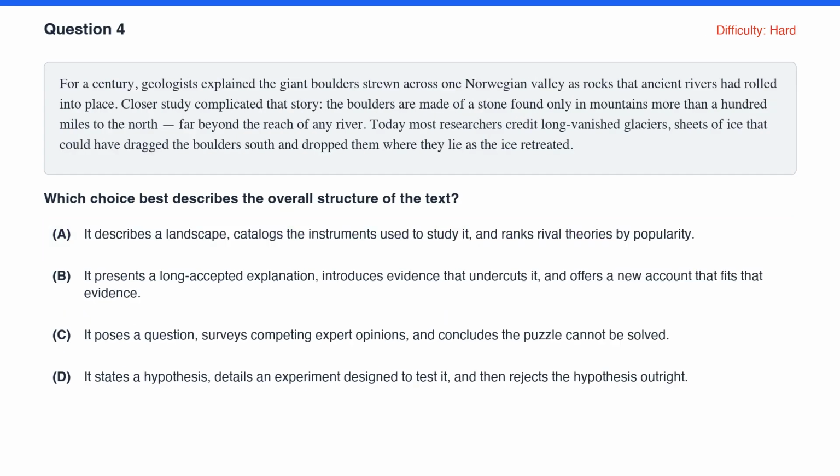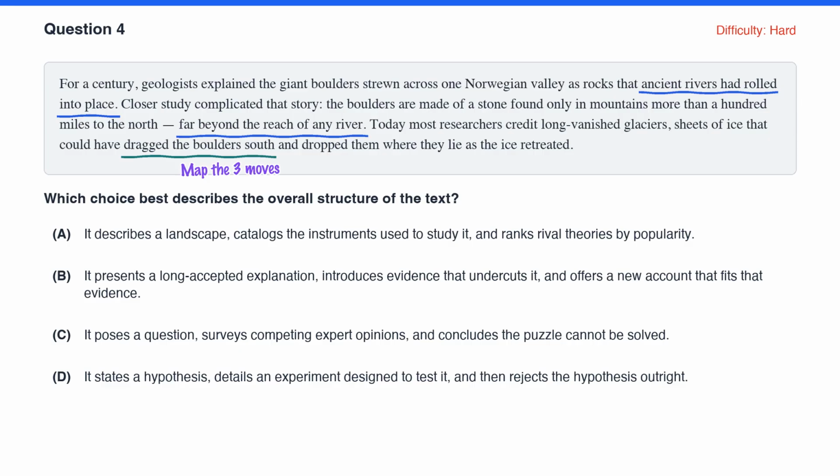Question 4. This is where structure questions get costly. The stem asks for the overall structure, so we map the whole text as a sequence of moves. First, the century-old explanation: rivers rolled the boulders into place. Then evidence that complicates it: the stone comes from mountains 100 miles north, far beyond any river's reach. Finally, a new account that fits: vanished glaciers dragged the boulders south and dropped them. Hold that sequence: old explanation, complicating evidence, new account.